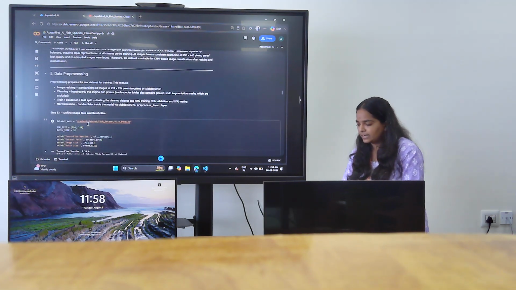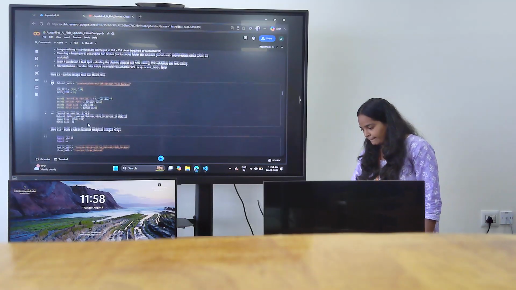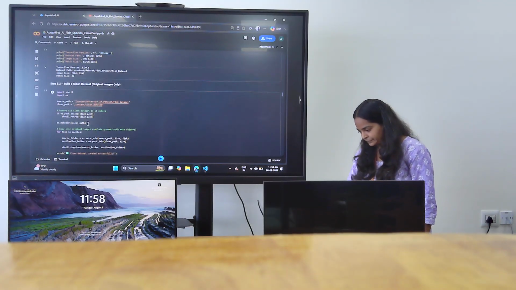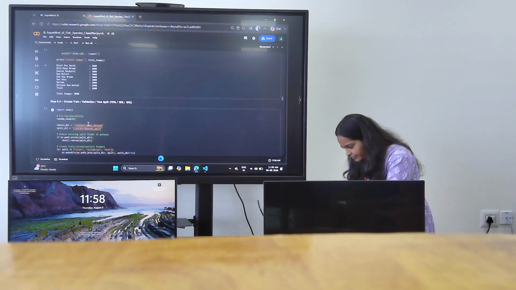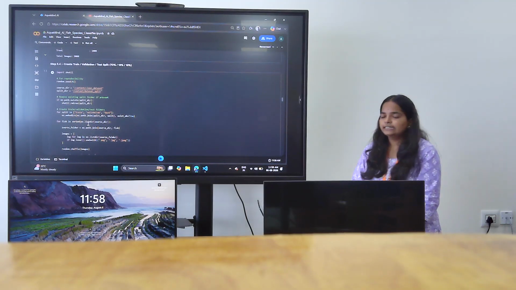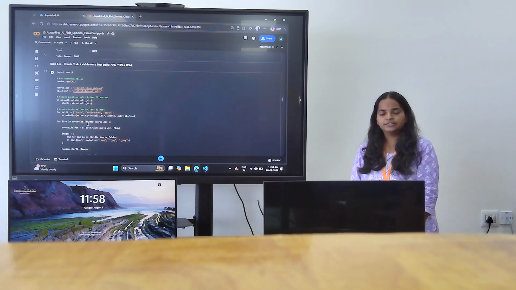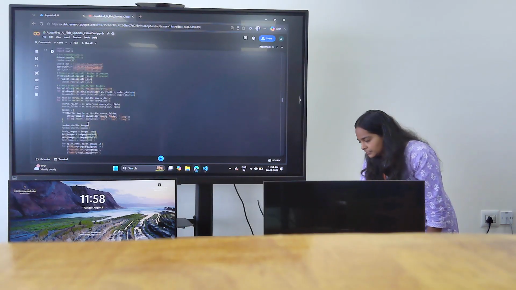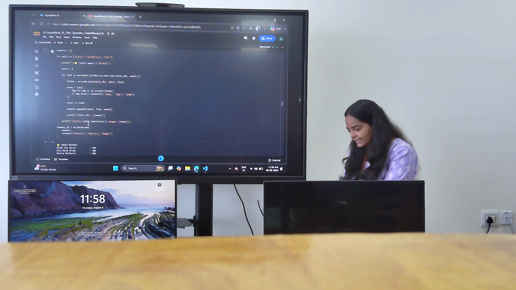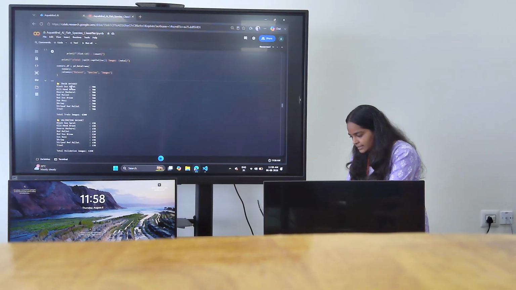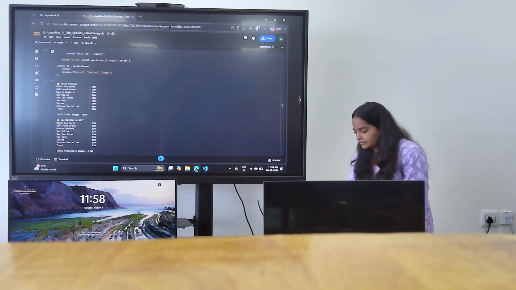Then I have built the data pre-processing. I have done the train, test, validation split of 70%, 15%, 15%. Verified the dataset split. These are the images for the train testing.